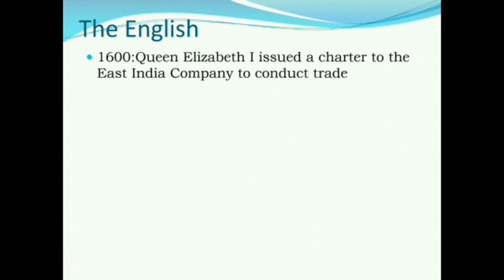Now we'll come to our main protagonist of this chapter, the English, who ruled India for about 200 years, more than 200 years. Now, how was the British East India Company established? It was established in 1600 when Queen Elizabeth I issued a charter to the East India Company to conduct trading activities in the East.